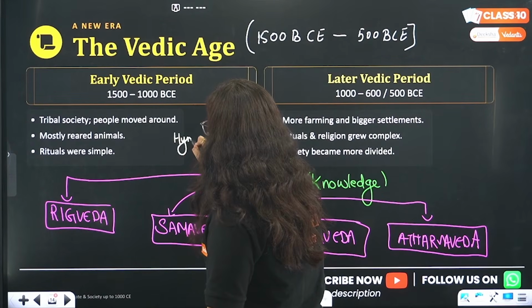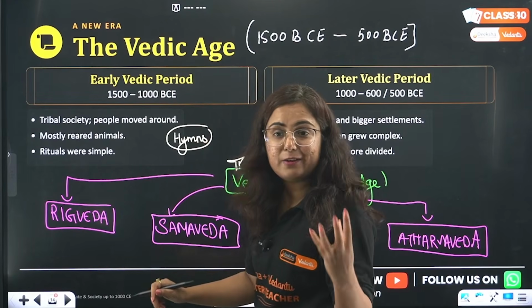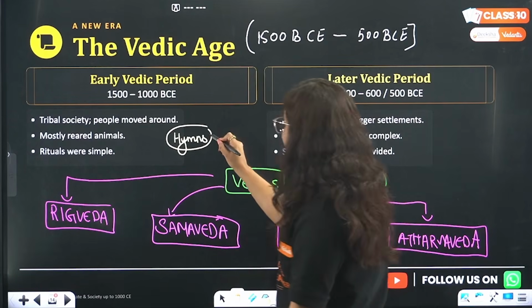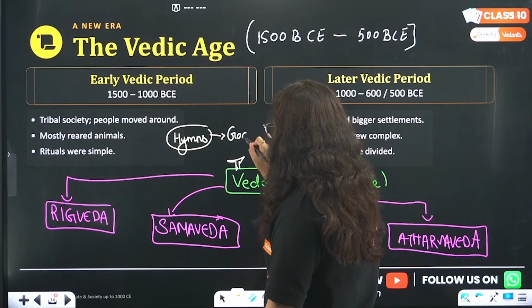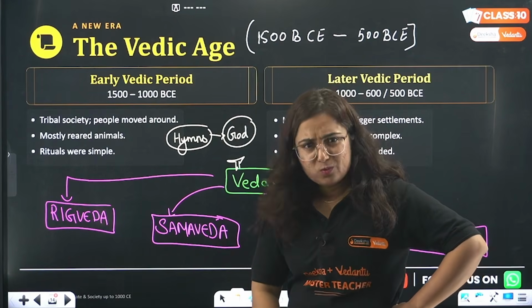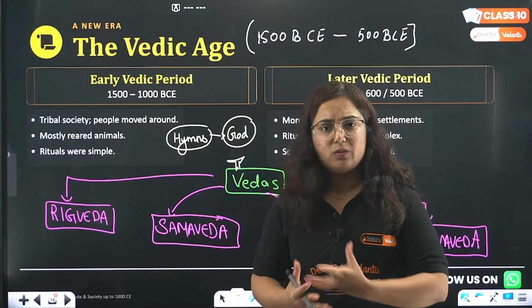What do they contain, beta? They contain hymns, those mantras we hear every day. These Vedas contain hymns that are dedicated to God, right? By which type of God? Were there murtis made at that time? No. Was any idol worship done?